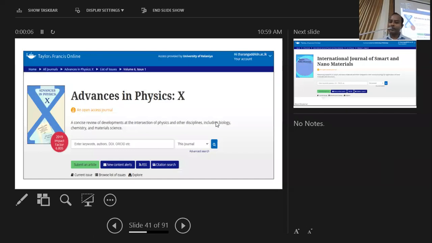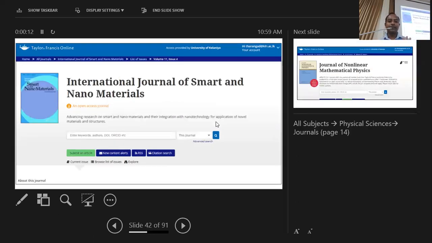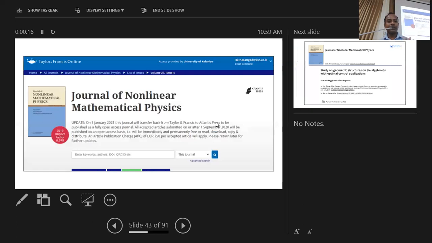We have access through Taylor and Francis. We have access to some journals like this, which are open access journals, another journal, and also journals which are not open access, but we have access to the full text since we have subscribed to that particular journal.